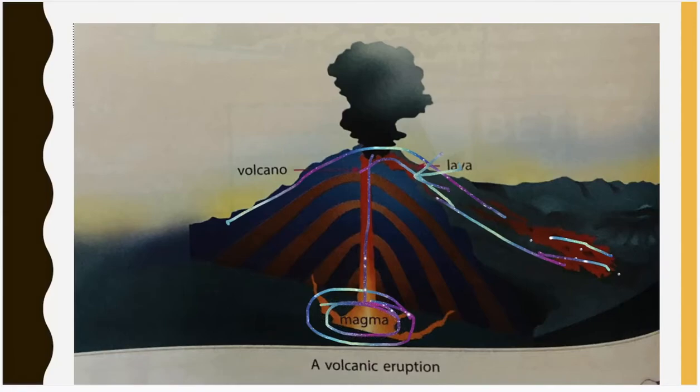Magma is basically a molten rock. At times, the hot magma from deep below the earth rises to the earth's surface with a greater force. This causes a volcanic eruption.